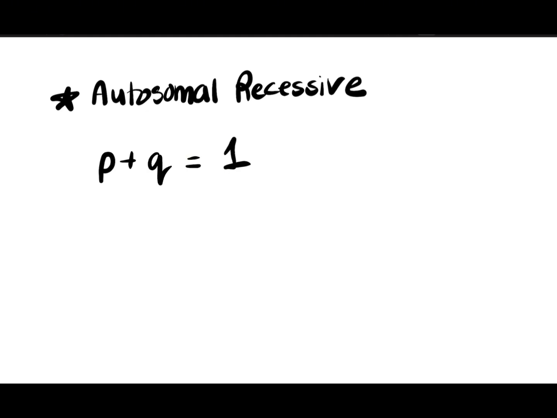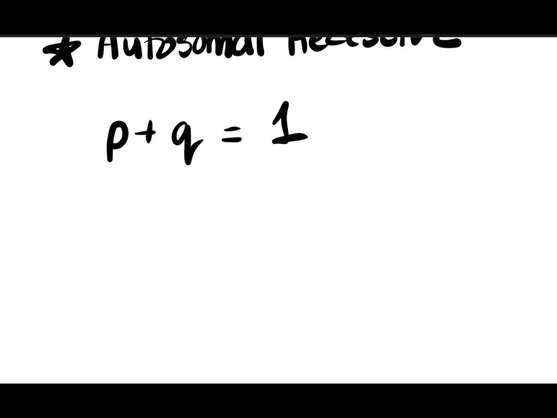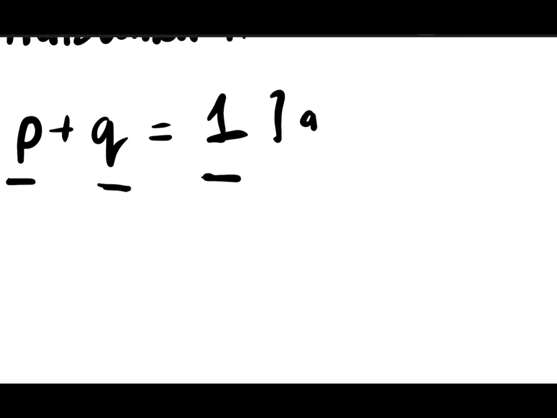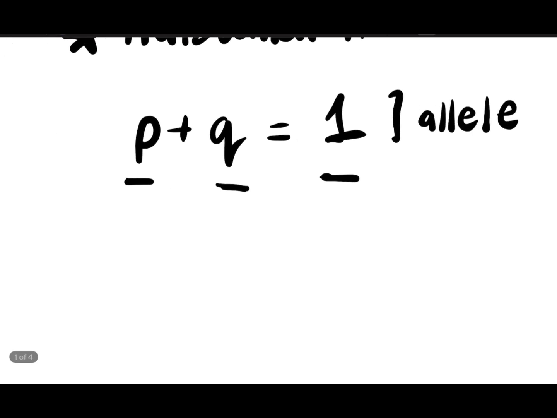Now, what the heck is p and q? Now, p and q are alleles, right? They're a version of a gene. You get one allele from mom, one allele from dad, and let's say there's two different types or versions of a gene. Now, p and q. So, in a population, the frequency of one allele, one version of the gene, and the second allele, the second version of a gene, when you add them together, you'll get one. It's one whole, right? So this is alleles. Allele number 1 and allele number 2.